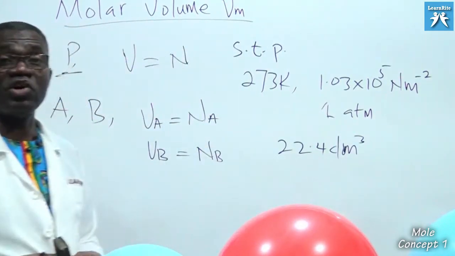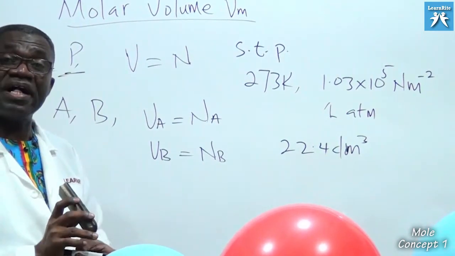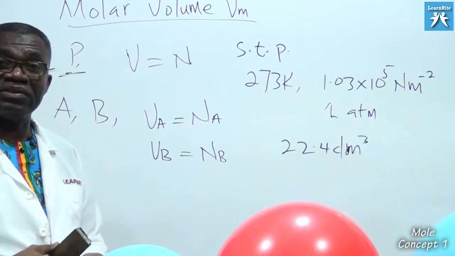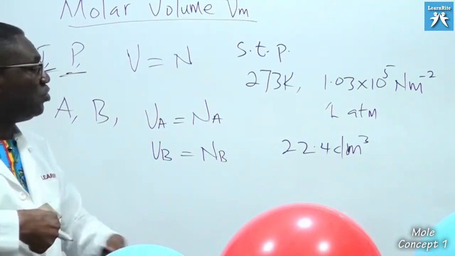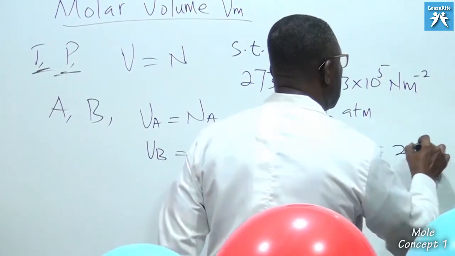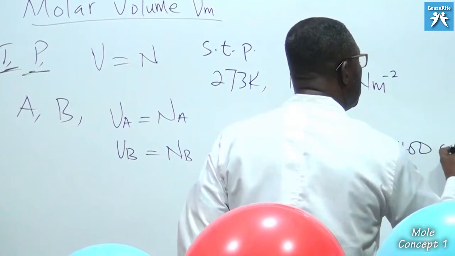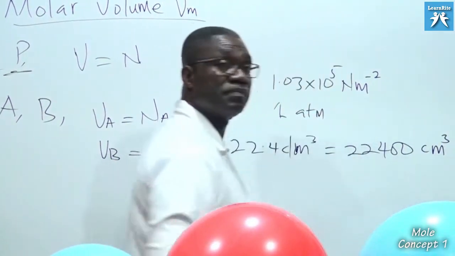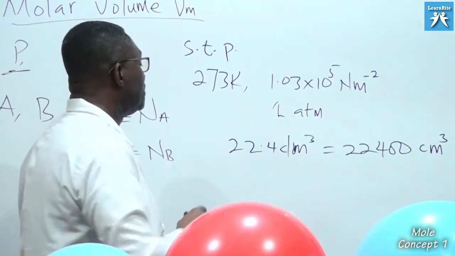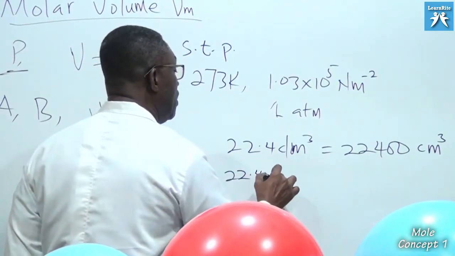This can be changed because it is volume. It can be changed into several other volumes depending on the unit you are using. 22.4 dm cube is the same as 22,400 cm cube. Dm cube is also the same as liters, so it's also 22.4 liters.